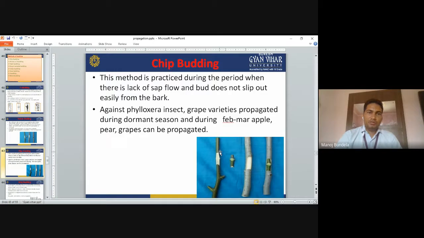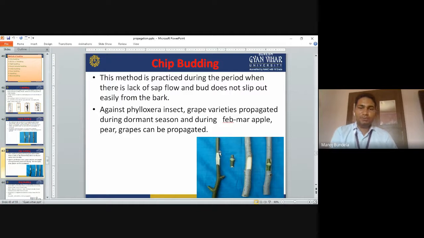Chip budding. This method is practiced during the period when there is a lack of sap flow. When the sap flow is less, at that time we use chip budding, because the bud does not slip out easily from the bark, and it is very difficult to take the bud from the bark. Against Phylloxera insect, grape varieties are propagated during the dormant season. In February to March, apple, pear, and grapes can be propagated through chip budding.